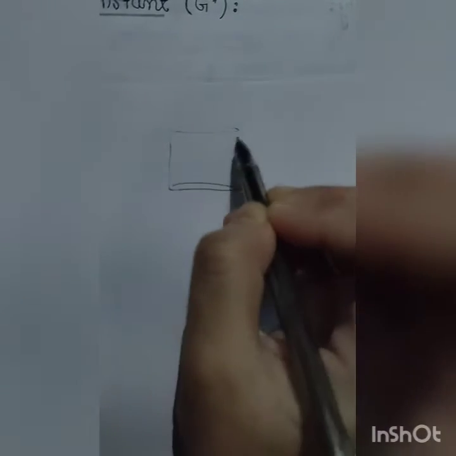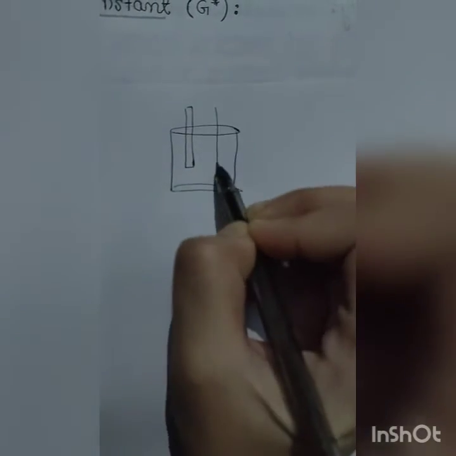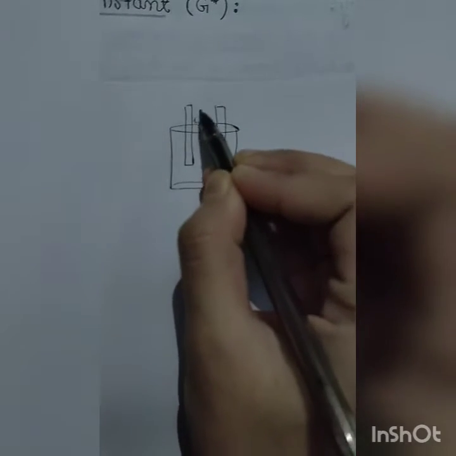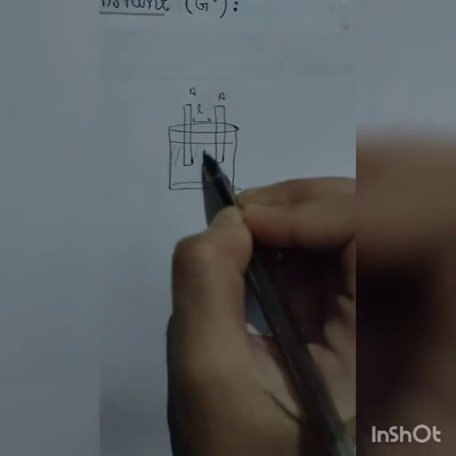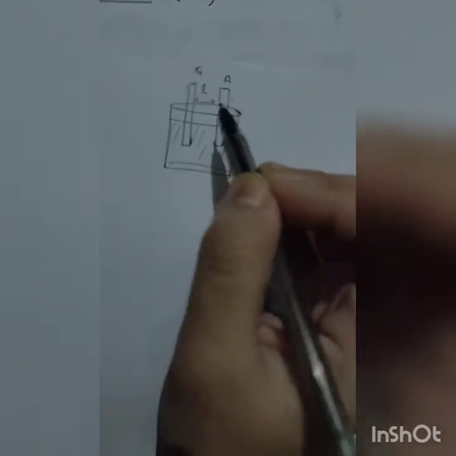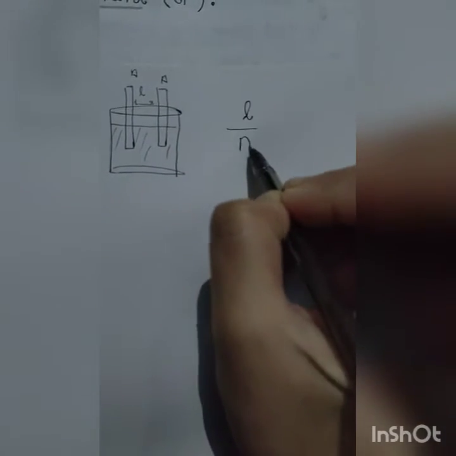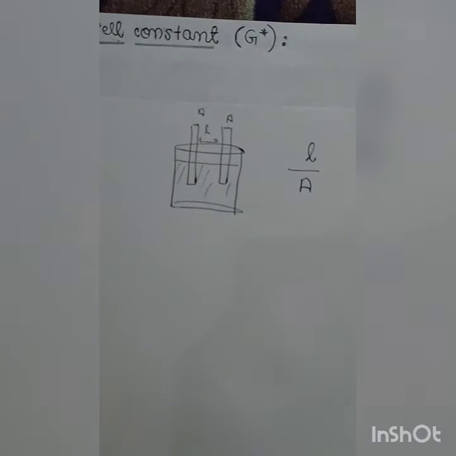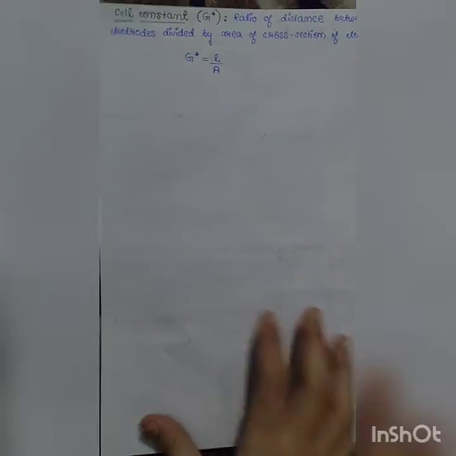Now the cell constant, G star. If we are taking an electrolytic cell, two electrodes are there. The distance between these two electrodes is L and the cross-sectional area of both of these electrodes is A. They are dipped in an electrolytic solution, which may be of their own or water or anything. So the ratio of the distance between two electrodes divided by cross-sectional area is known as cell constant. G star is equal to L by A.